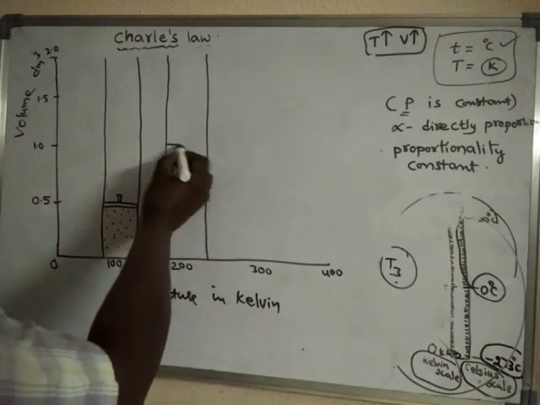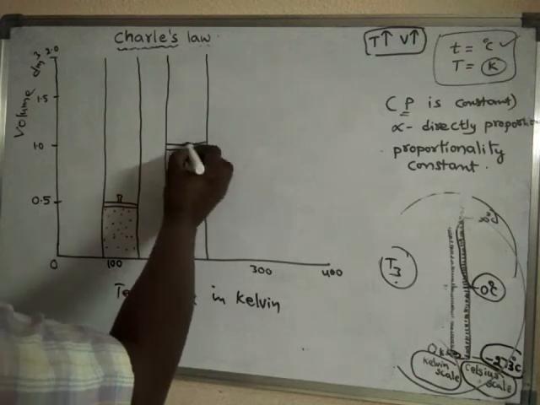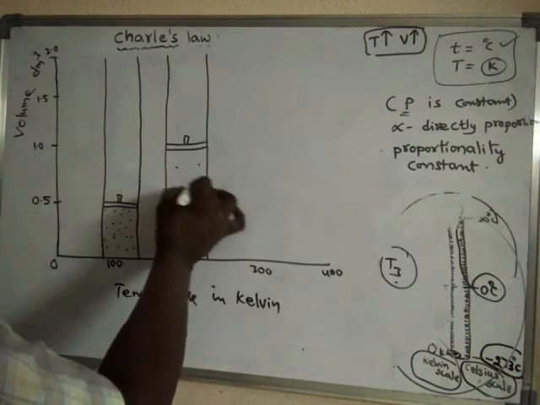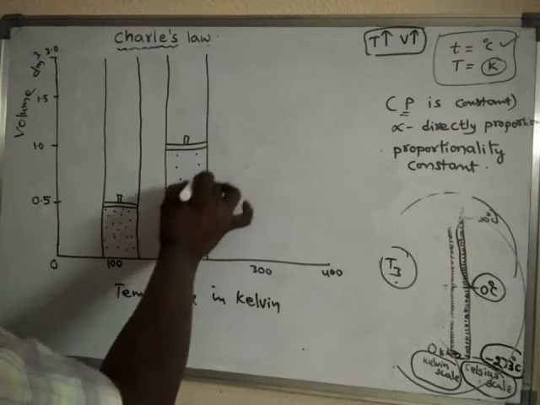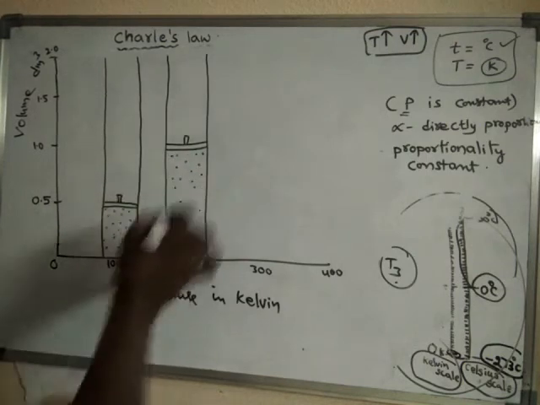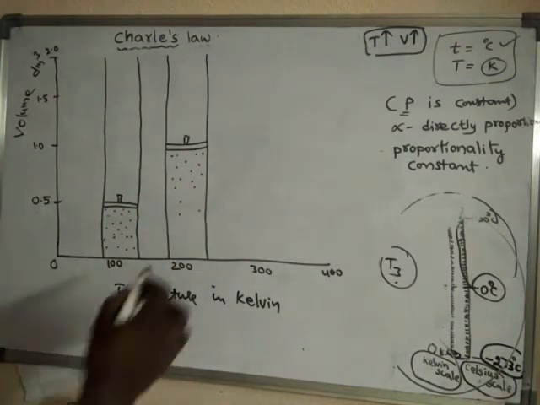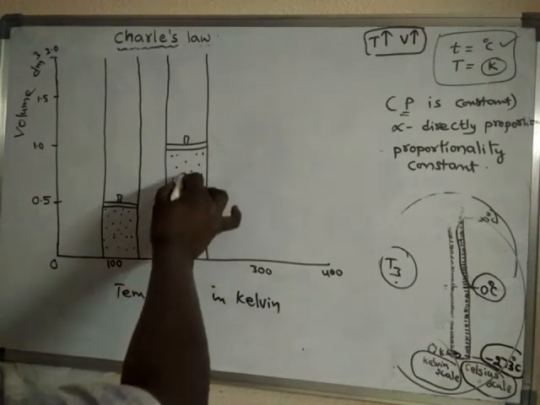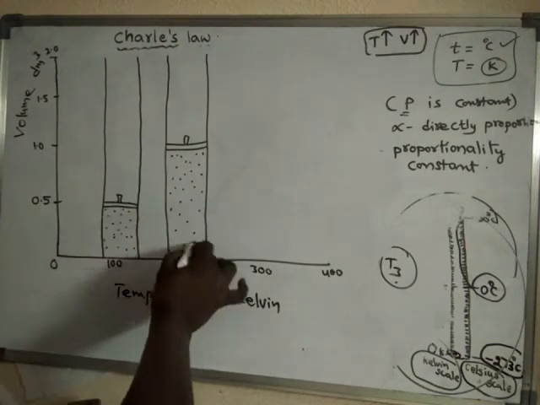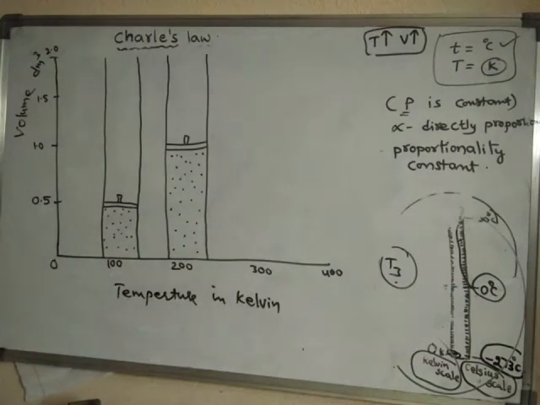So these are the experimental results which were obtained by Charles. In his experiment, he got these results.